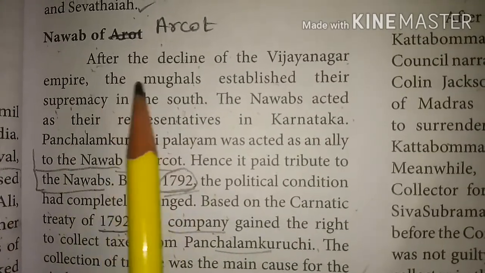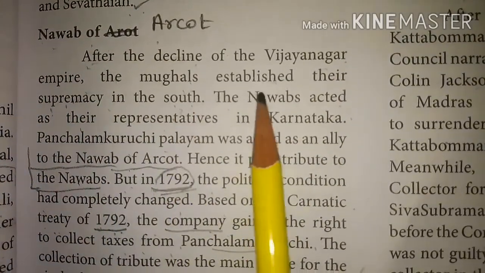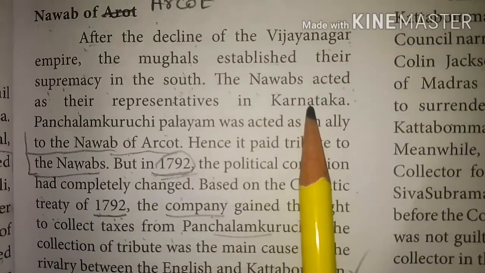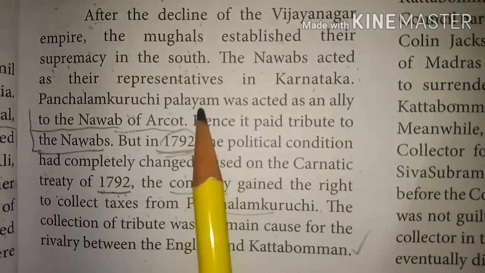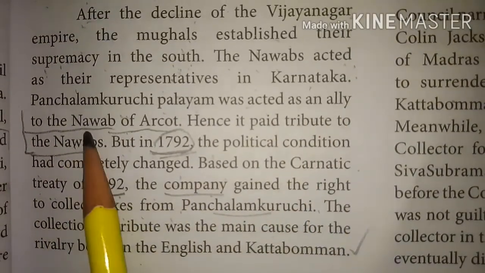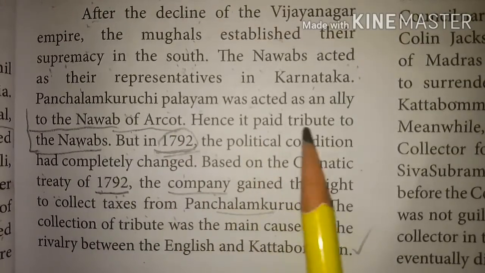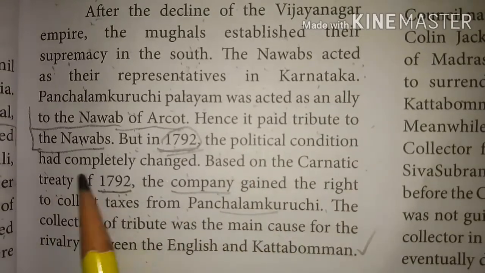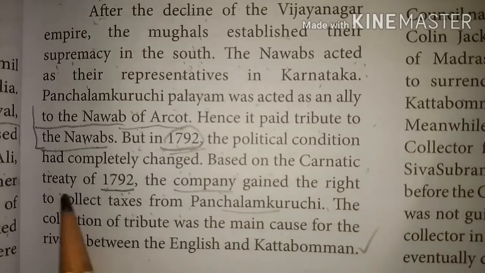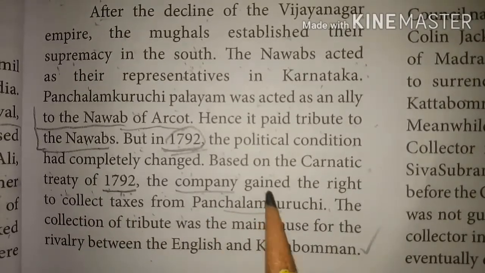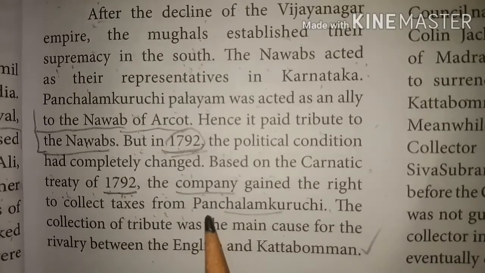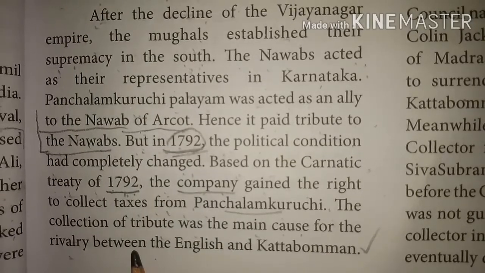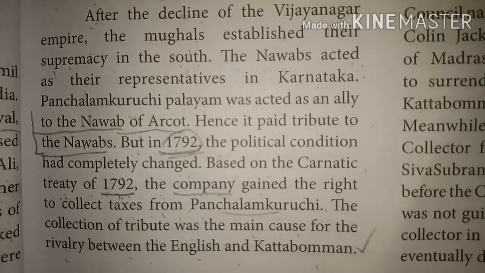Nawab of Arcot. After the decline of the Vijayanagar Empire, the Mughals established their supremacy in the south. The Nawabs acted as their representatives in the Carnatic. Panjalankuruchi Palayam acted as an ally to the Nawab of Arcot, and hence it paid tribute to the Nawabs. But in 1792, the political condition had completely changed. Based on the Carnatic Treaty of 1792, the Company gained the right to collect taxes from Panjalankuruchi. The collection of tribute was the main cause for the rivalry between the English and Kattabomman.